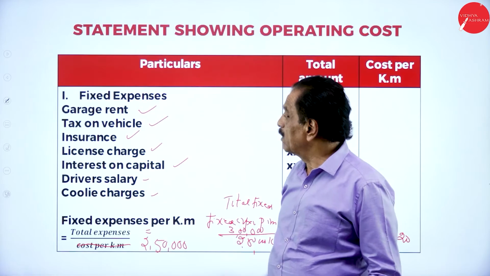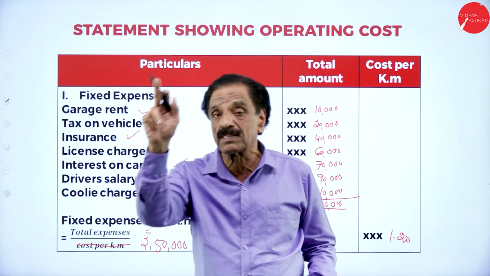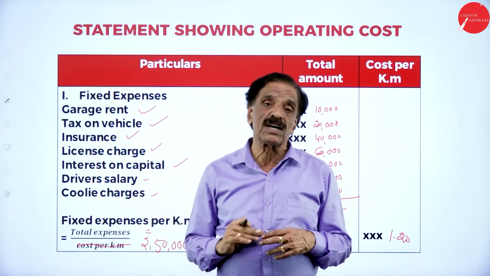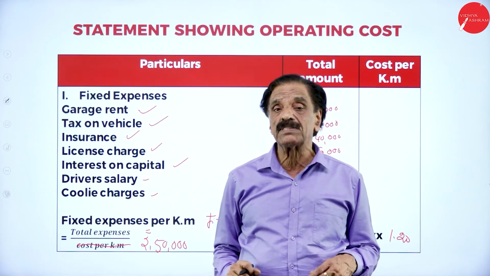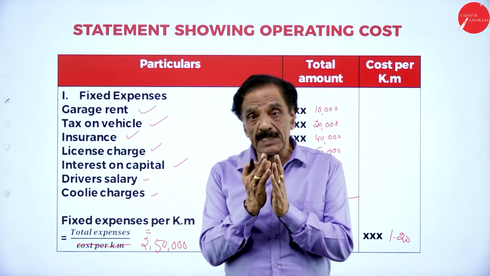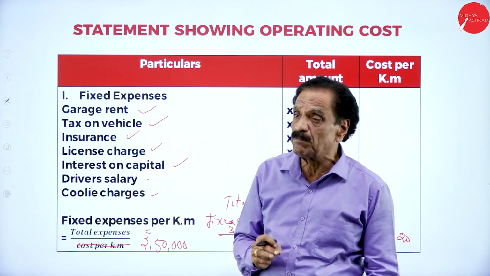And here all the expenses will be divided in two groups. One is called fixed expense, another called variable expense. Fixed expense is also called standing charges, whereas variable expense is also called running expenses. We say that fixed expense remains constant, whereas variable expense goes on changing according to the transportation considered.